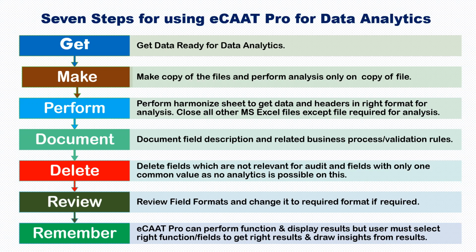Tabular structure means the first row will have the headers. And after that, you will have all the data. And there are no empty rows and blank columns. You document the field description. What is the type of data which is available? What are the column headers? What are the meanings of these particular columns?